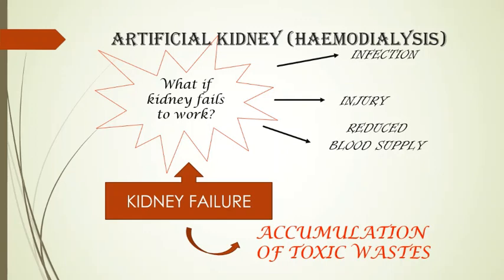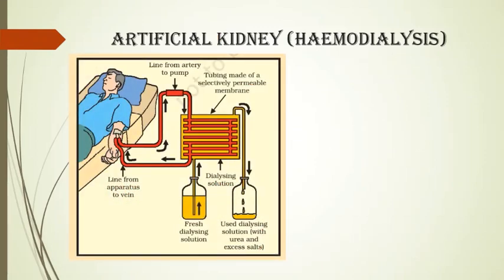So we take a dialyzing fluid which is same in concentration as our blood, that is same osmotic concentration, but with one difference. It doesn't contain the nitrogenous waste. Now this dialyzing fluid is taken and circulated in a chamber. This chamber contains many tubes which are made of selectively permeable membrane, shown in this image in red color.